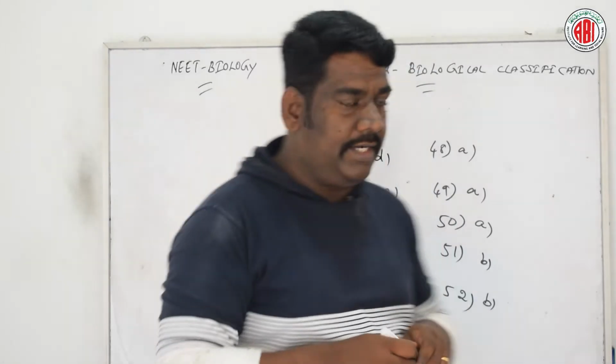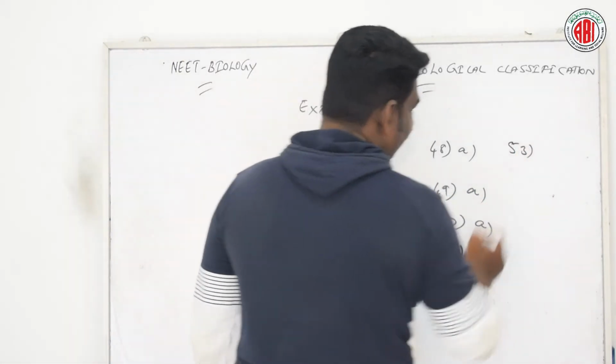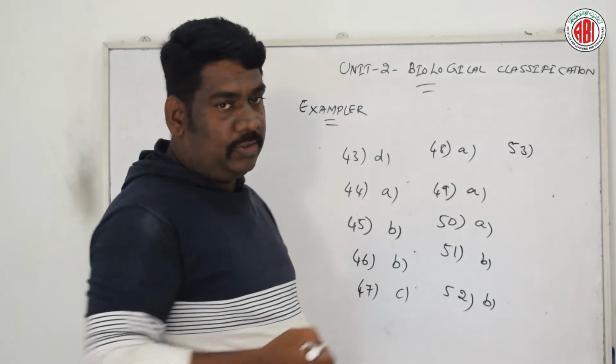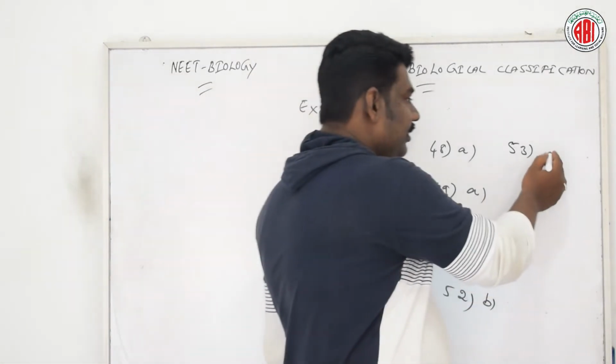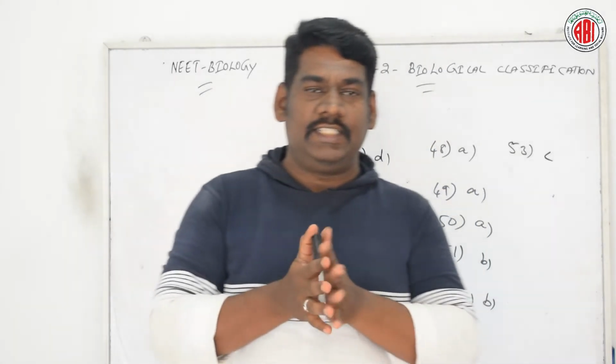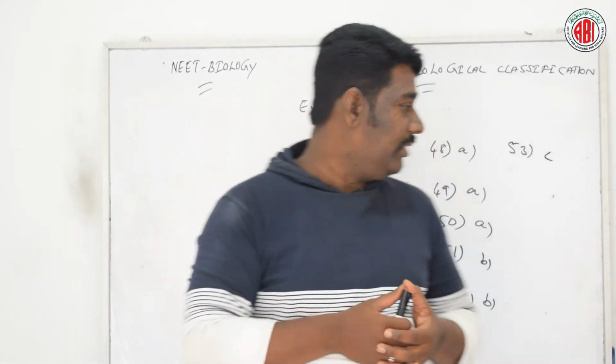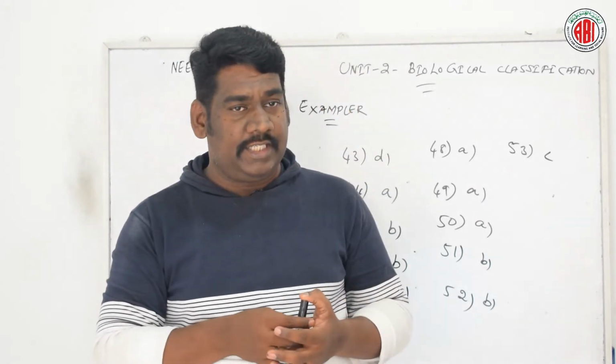Here, according to question number 53, this order should be written. Option C: A is called head, B is called sheath, C is called collar and D is called tail fiber. So this is the way you have to write. Now let us go to the next question.